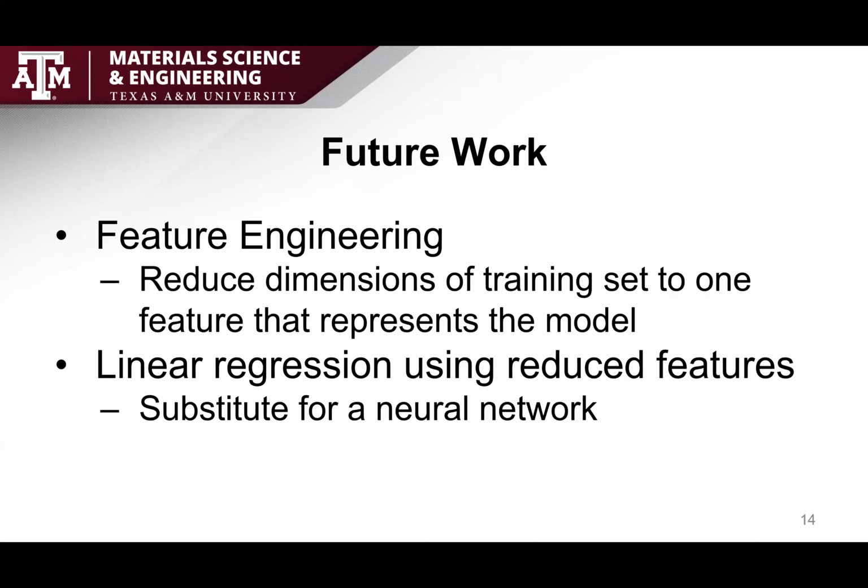We can do this by combining all of the different features into 1 variable. And we can do this by using certain mathematical methods. By doing this, we can replace the neural network with a linear regression model that allows us to interpret the model that is being created and actually look at the equations, something using a neural net does not allow.